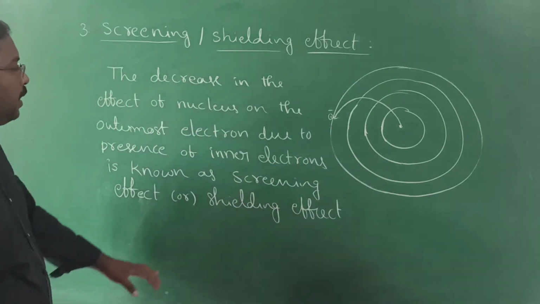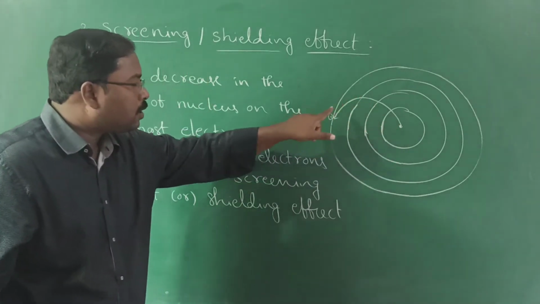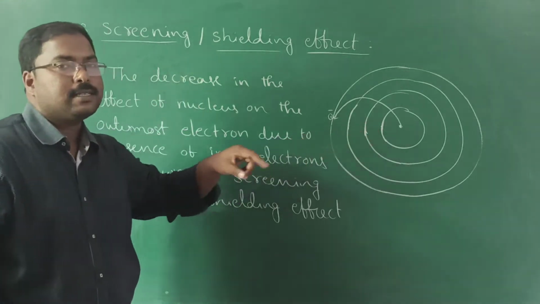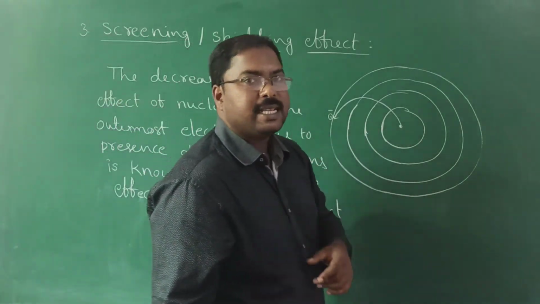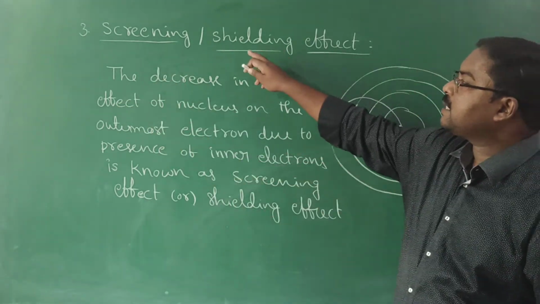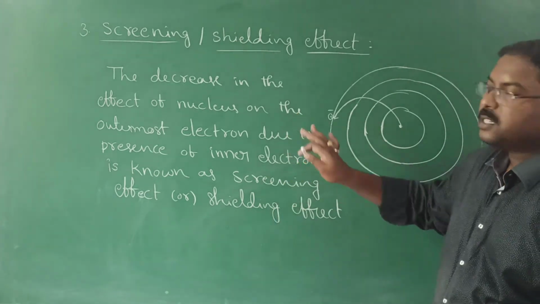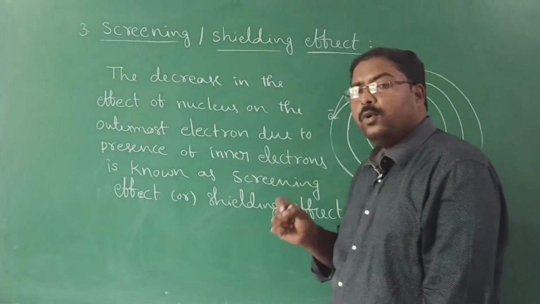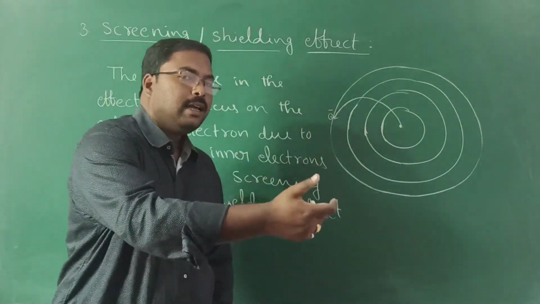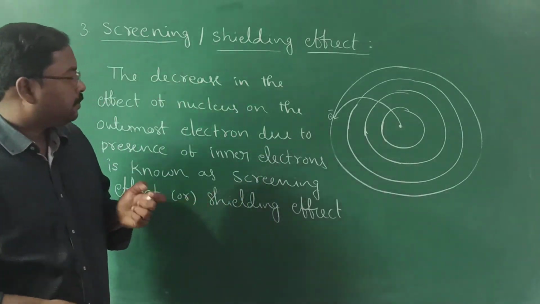Screening or shielding effect means the decrease in the effect of nucleus on the outermost electron due to the presence of the inner electrons, because they act like a screen between the nucleus and the outermost electron. So that effect is known as the screening effect. Definition-wise this is okay, but here we need to know how the screening effect affects the ionization potential. So first note down this definition.